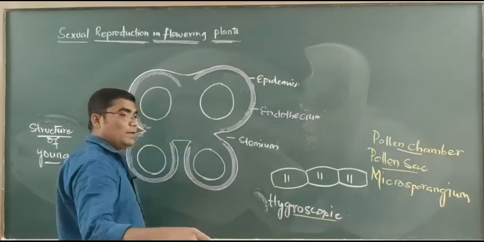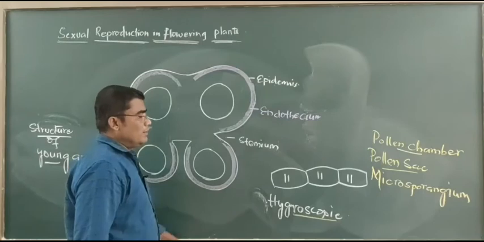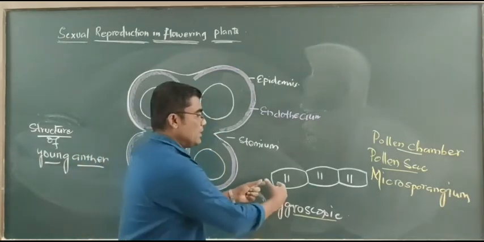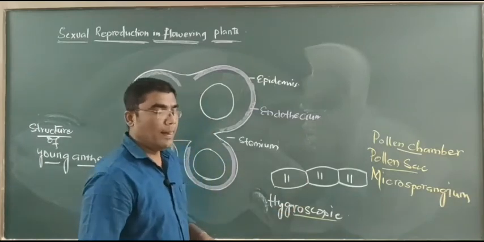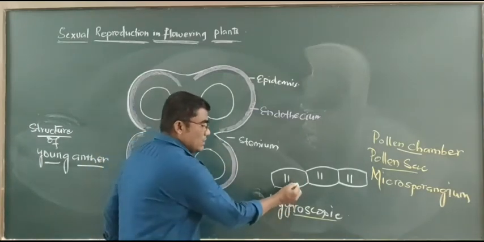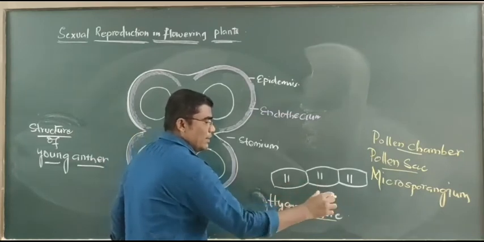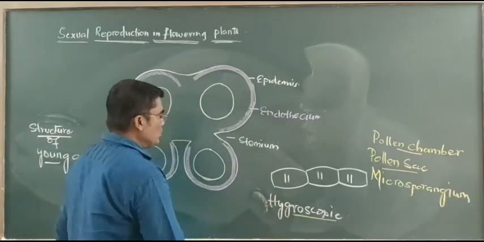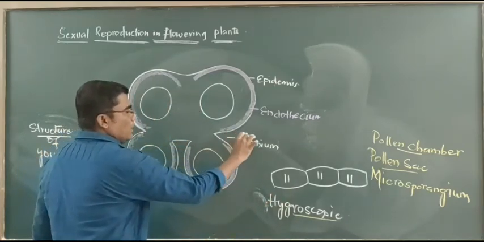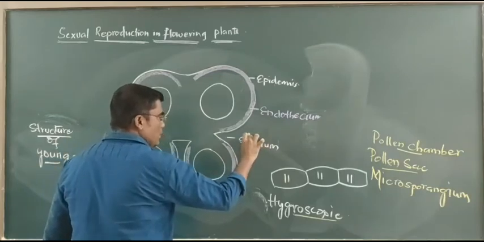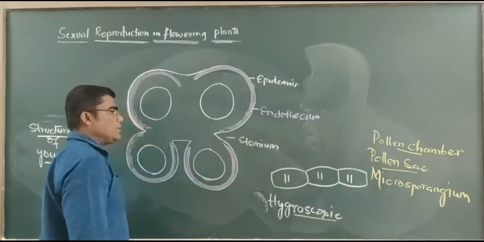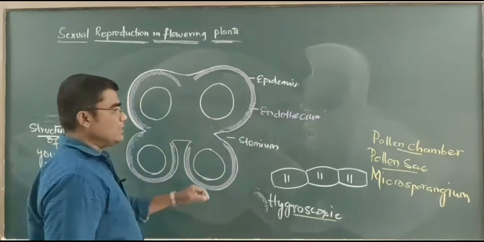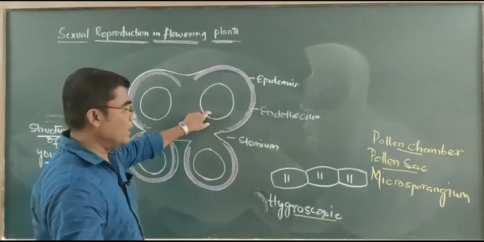At the time of dehiscence of the anther, these hygroscopic cells capture moisture. Because of this, turgor pressure is created. Due to high turgor pressure, these endothecial cells rupture at the position of the transfer bands. It leads to the rupturing of the anther wall, particularly at the position of the stomium. Hence there is a formation of an opening. Through that opening, pollen grains are liberated. In detail we will discuss this while discussing the structure of the mature anther.